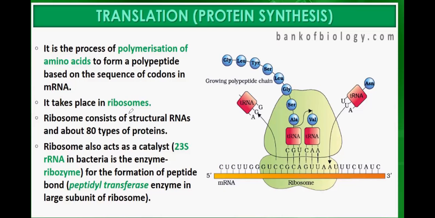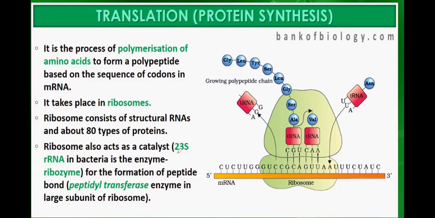What is the site of protein synthesis? The site of protein synthesis is the ribosome. Ribosome consists of structural RNAs and about 80 types of proteins. Ribosome also acts as a catalyst.